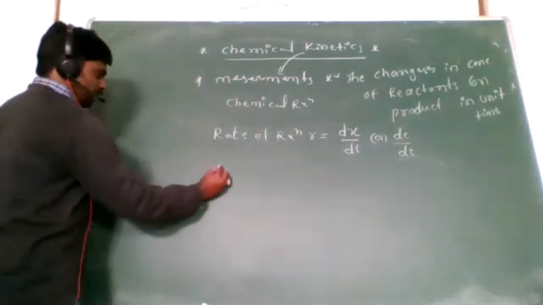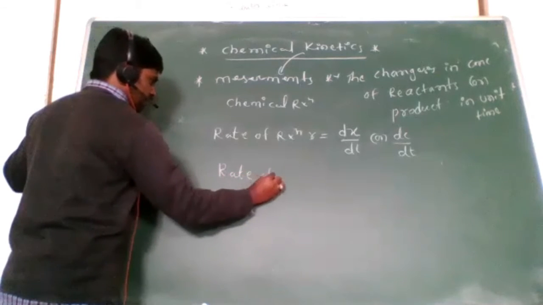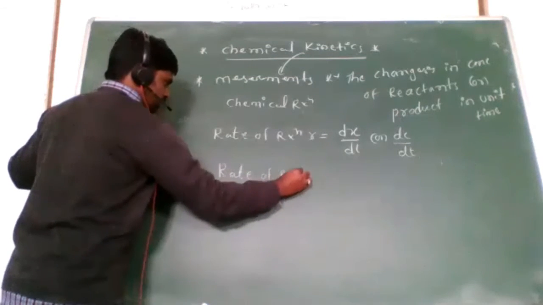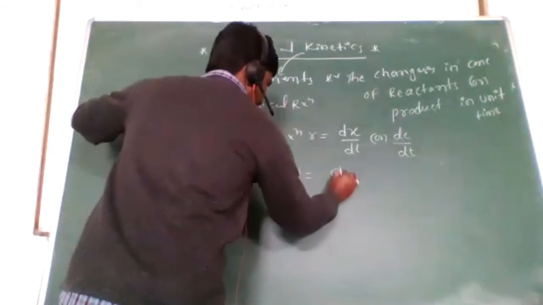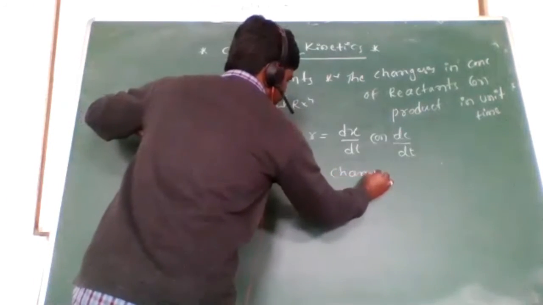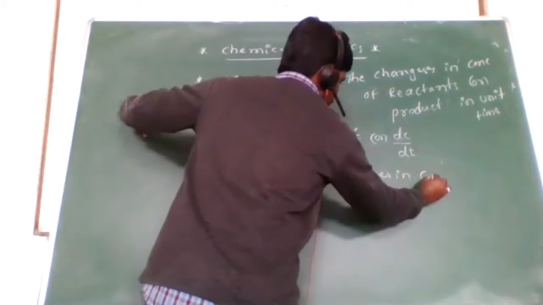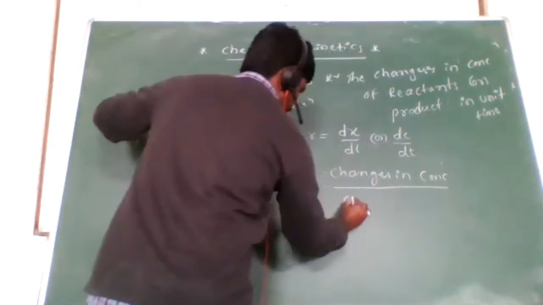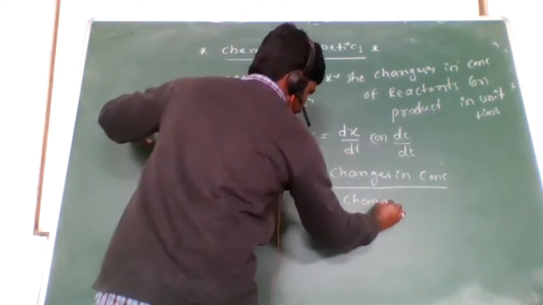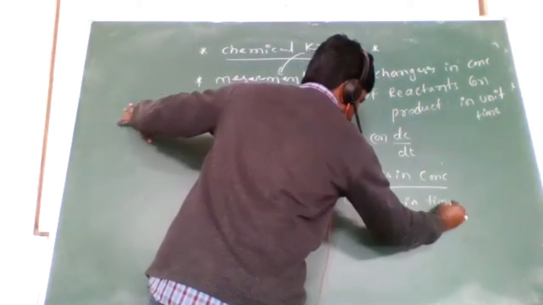So simply, rate of reaction equals change in concentration by change in time.